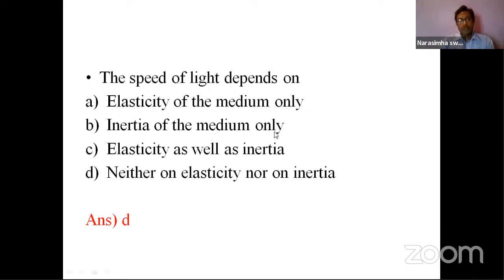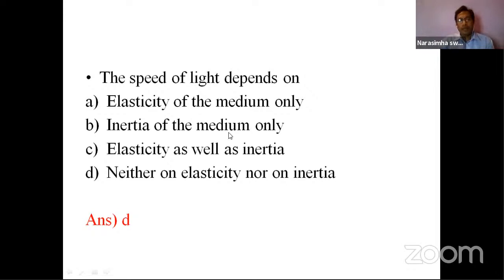And inertia of the medium, yes, inertia means what? That medium has this nature related to mass or motion. The speed of light is no way concerned to the inertia of the medium, whatever the medium is.